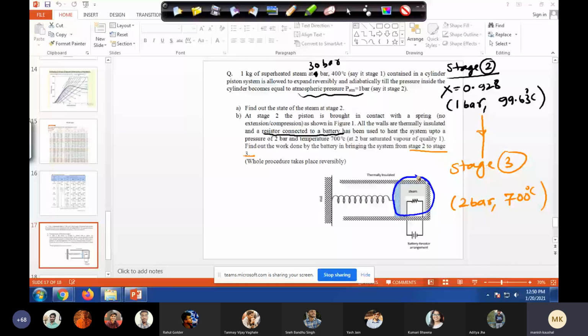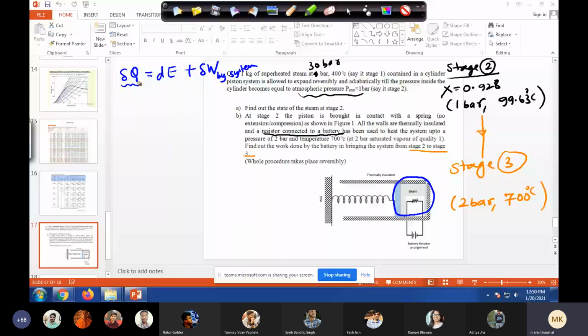So write down the first law. What is it? This delta W by system, and this dou Q is given to the system. Right?